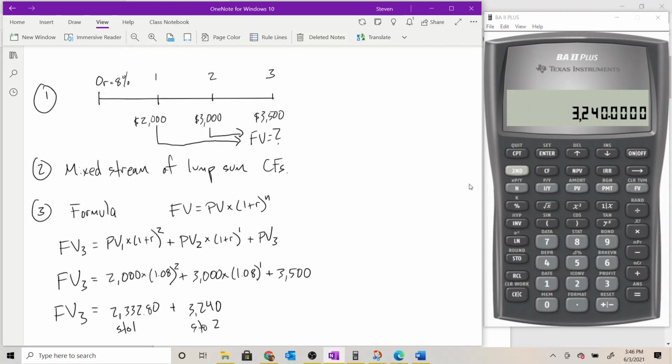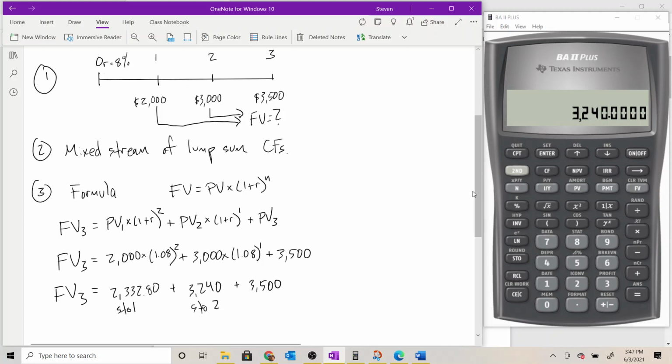And again, I'm going to store that on the 2 key. It's not going to make any difference in this case because it rounds off to the nearest dollar anyway. But again, just as a matter of habit, so I don't forget to do it on a later problem where it really does matter, I'm going to go ahead and store it, because that's what I do on every problem. All right, now we want to add these guys together.